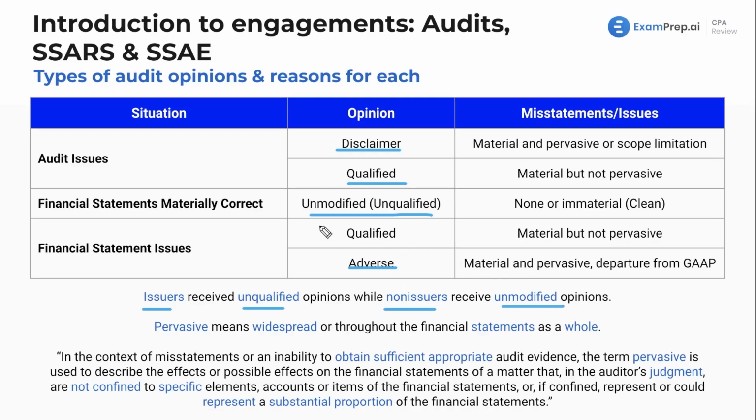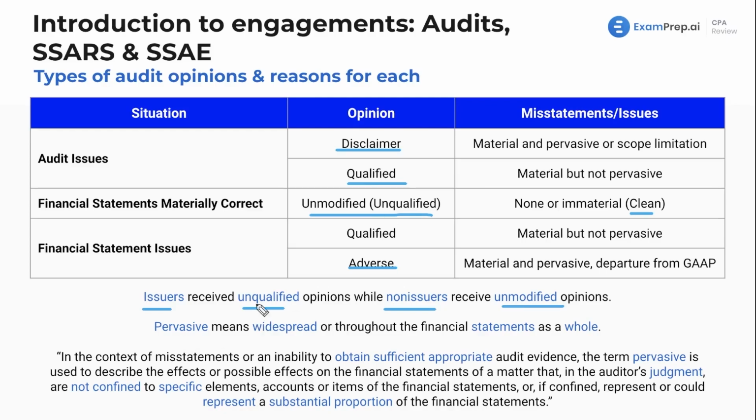Now, our purpose is to give an opinion. We say, okay, we're giving an unmodified or unqualified opinion. Now, this might sound bad, just the term unqualified. Oh, you're not qualified. This is actually good. These are good opinions. This is the best grade you can get for your financial statements. Financial statements are materially correct. Now, there may be immaterial errors, like there's $100 of cash missing, but it's a multi-billion-dollar company, so we don't care. There is no issue, or the issue is immaterial, also known as a clean opinion. So we do all our work, we do all our testing, and at the end of the day, we say that you have a clean opinion, everything's good. Awesome. Cool. Perfect. Everything's great.